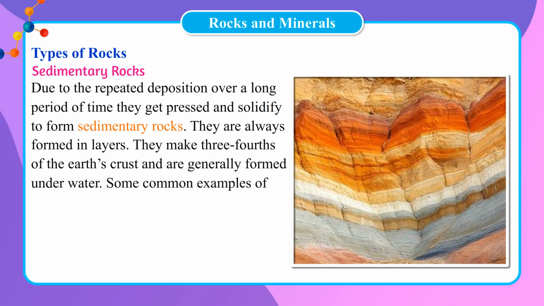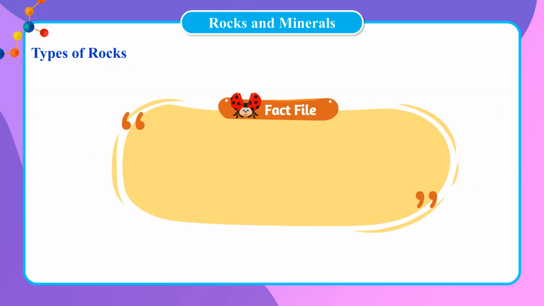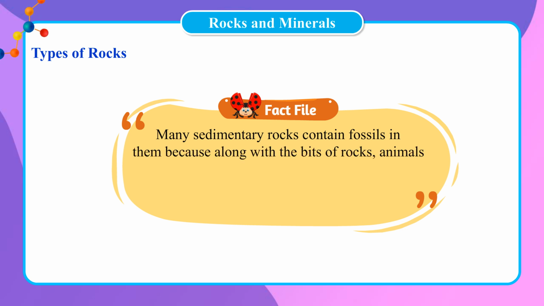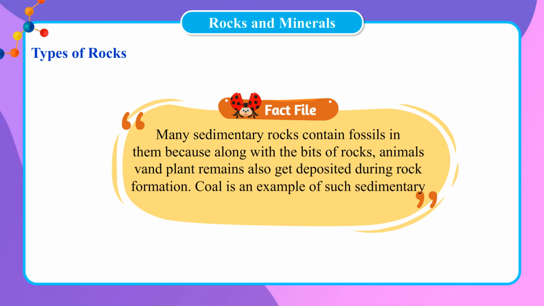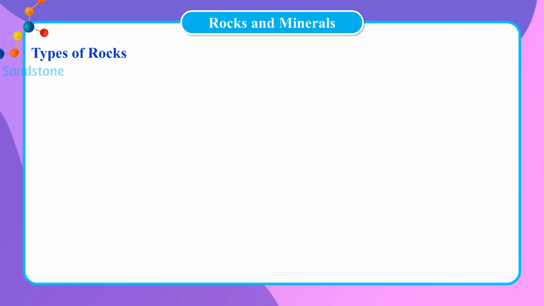Some common examples of sedimentary rocks are given below. Fact file. Many sedimentary rocks contain fossils in them because along with the bits of rocks, animals and plant remains also get deposited during rock formation. Coal is an example of such sedimentary rocks comprising of plant remains.